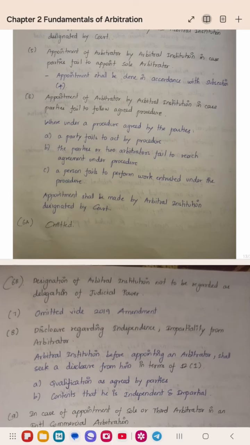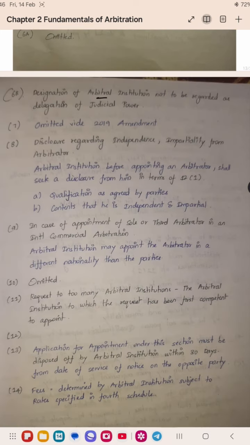In some cases also, the subsection 4 procedure will apply, where a procedure has been agreed by the parties and one party fails to act by the procedure. For appointment of the arbitrator, there is a procedure given in the arbitration agreement. One party does not follow the procedure, or the 2 arbitrators appointed by the parties fail to reach an agreement under the procedure, so by following the procedure they could not appoint an arbitrator. Or a person fails to perform work entrusted under the procedure, or any person fails to perform the duties under the procedure. In this case also, you can follow the subsection 4 procedure and approach the arbitral institution for appointing the arbitrator.